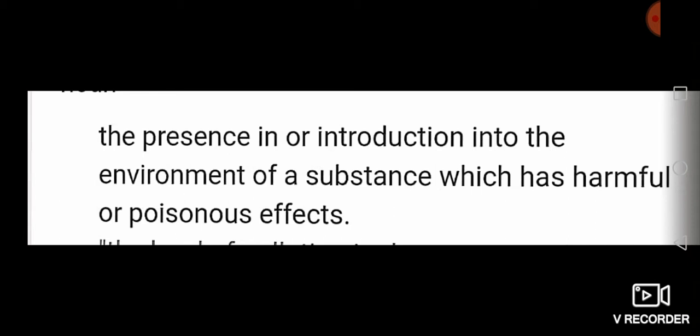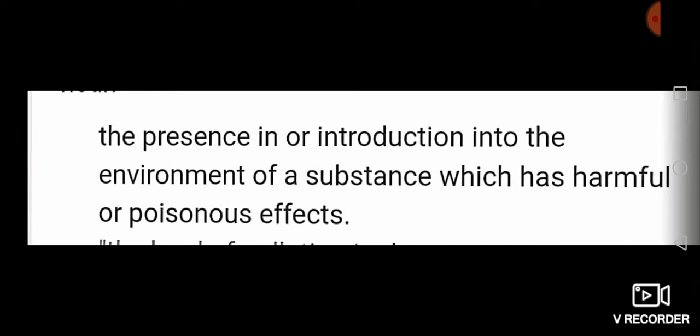Clear? That is dirty, unclean, or has a harmful effect. Clear? Take an example. Toxic waste dumped into the water is the best example of pollution. You see in your life, every day we dump so many waste things in the water. It is the best example of pollution.